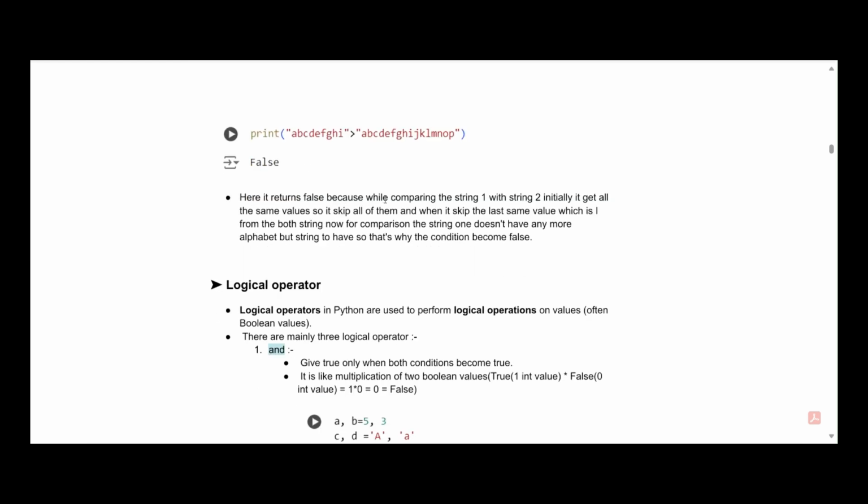Here it returns false because while comparing string 1 with string 2, initially it will get all the same values, so it skips all of them, and when it skips the last same value, which is I from both strings, now the comparison shows string 1 doesn't have more alphabets but string 2 does, so that's why the condition becomes false.